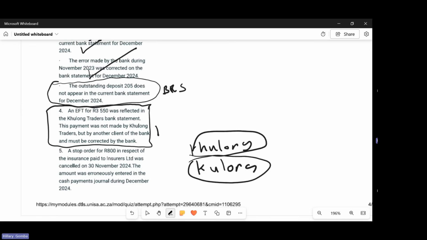So this error can only be corrected by the bank reconciliation statement. Do we understand so far? Do we understand? Are there any questions? No questions. Thank you. No questions. Okay, and then for you, sir?